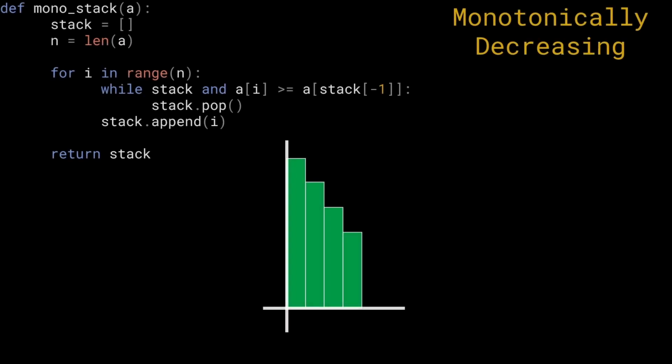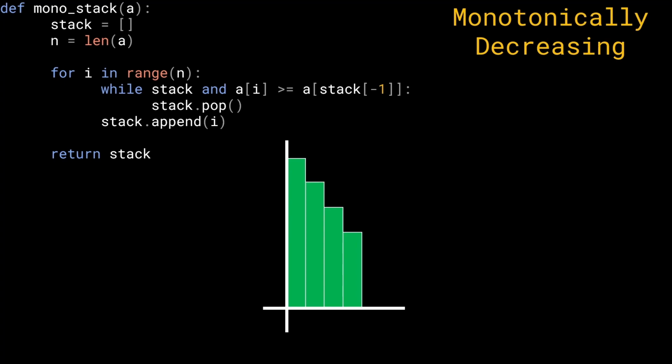All right, so let's talk about the monotonic decreasing case. And by the way, what does monotonic mean? Monotonic simply means that it's going to follow a certain order. So monotonically decreasing means that all of the items in the array are going to be arranged in a decreasing order. That is it, right? Every single element will be lesser than the previous element, if there is any.